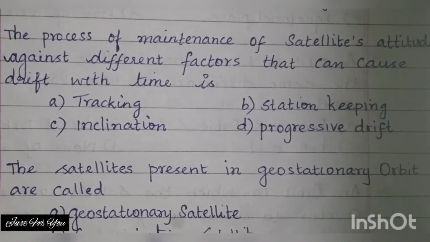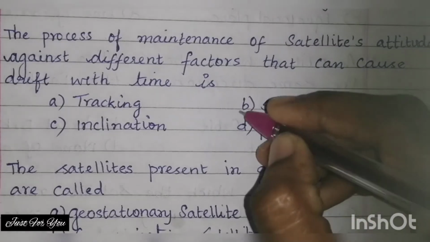Next question. The process of maintenance of satellite's attitude against different factors that can cause drift with time is. Option A, tracking, option B, station keeping, option C, inclination, and option D, progressive drift. The right answer is option B, station keeping.